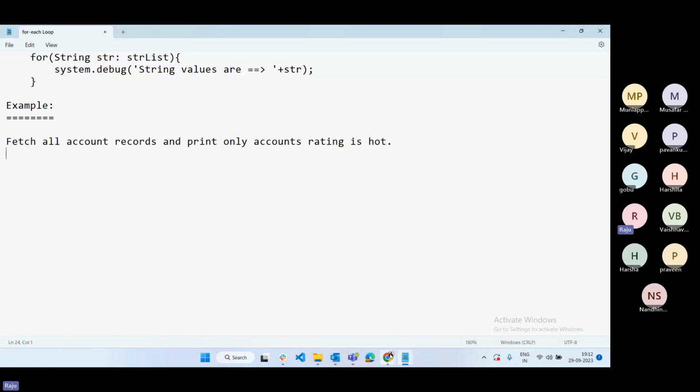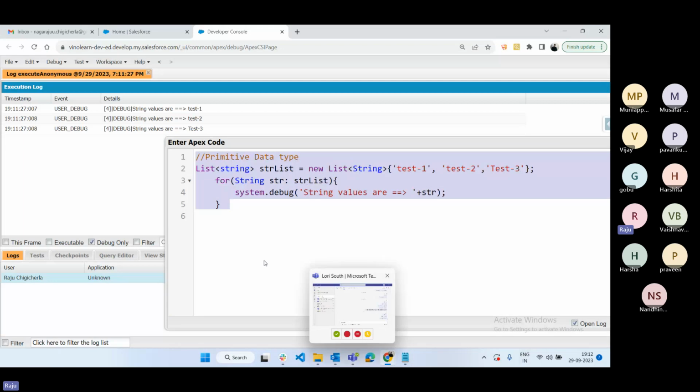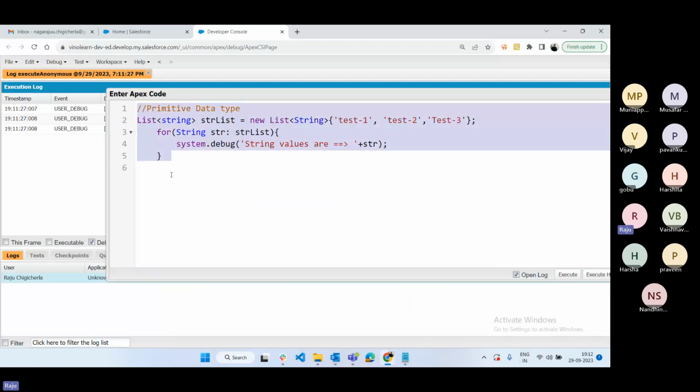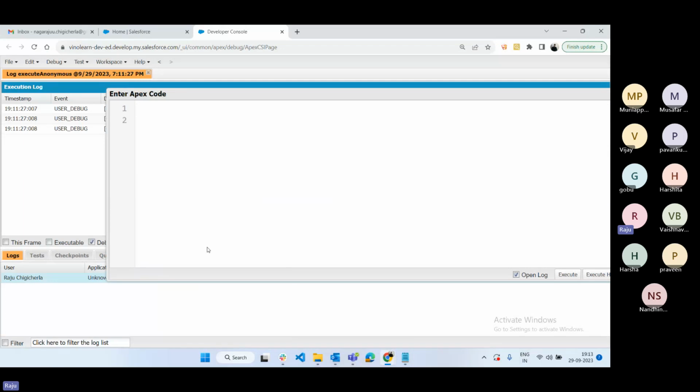First of all, we need to fetch the data. Means we have to write a SOQL query. That also we'll discuss. Okay, whatever concepts are not discussed, don't worry, I will cover everything, basics. Okay, now how to use sObject data type inside the for loop, let's see. First, how to fetch the data? Same, list of accounts equal to, there is a SOQL query, that is select statement.